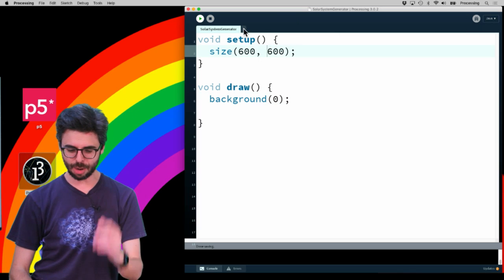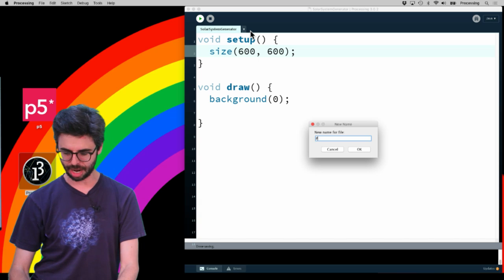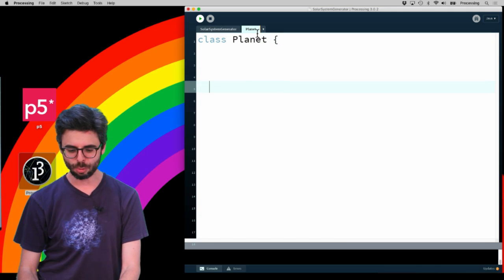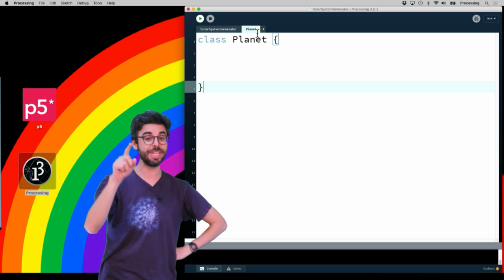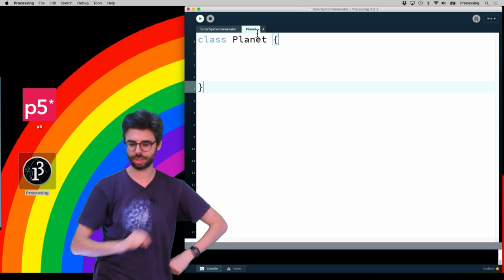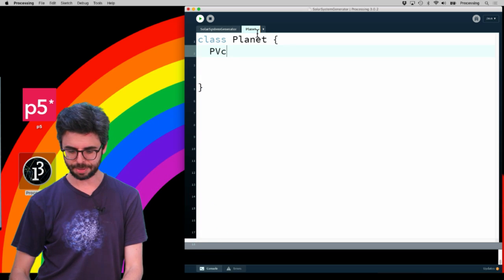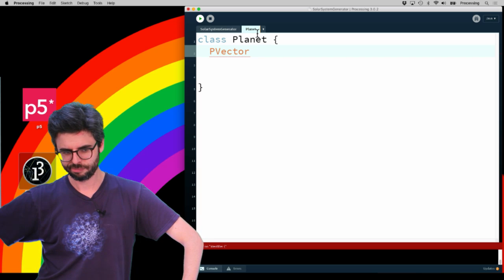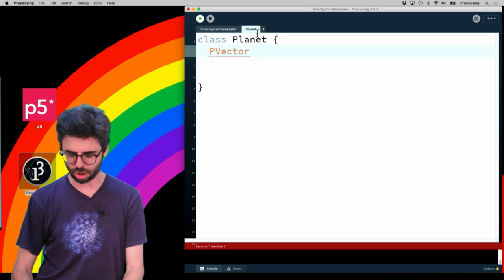Okay, now the first thing I want to do is create an object. I'm going to call it a planet. So I'm going to make a planet class, and I really think it's going to be useful here for me to use PVectors. So I'm going to create a PVector called position.